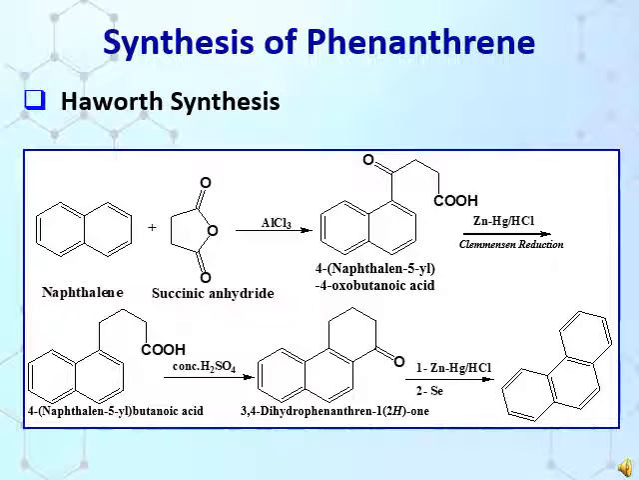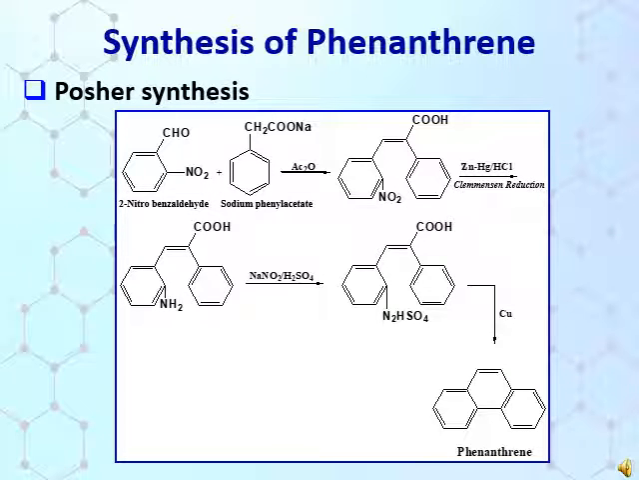So come to the synthesis of phenanthrene. The first synthesis is Haworth synthesis. In this method, naphthalene is treated with succinic anhydride in the presence of aluminium trichloride, which gives 4-naphthalen-1-yl 4-oxo-butanoic acid, which on Clemmensen reduction gives 4-naphthalen-1-yl butanoic acid. This acid, when treated with concentrated sulfuric acid, gives a cyclized intermediate known as 3,4-dihydrophenanthren-1(2H)-one, which on further Clemmensen reduction followed by selenium gives the phenanthrene ring.